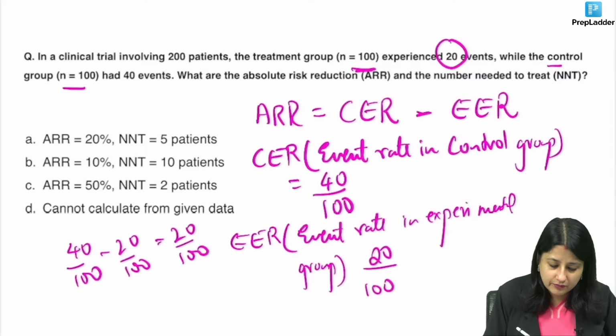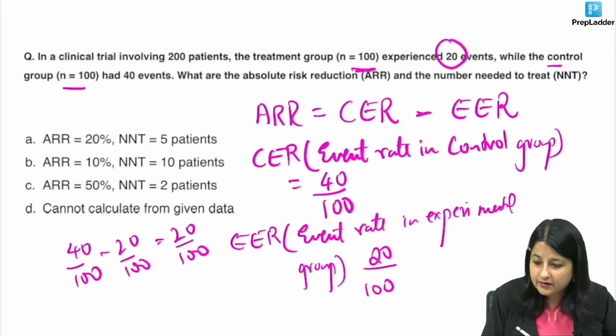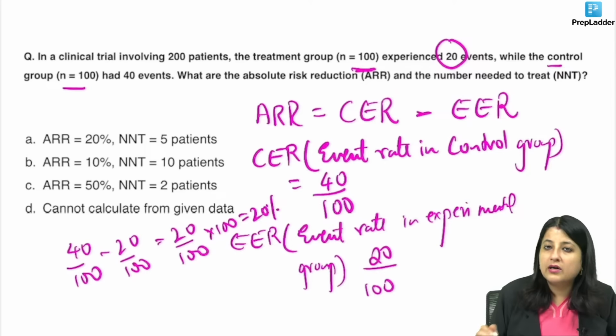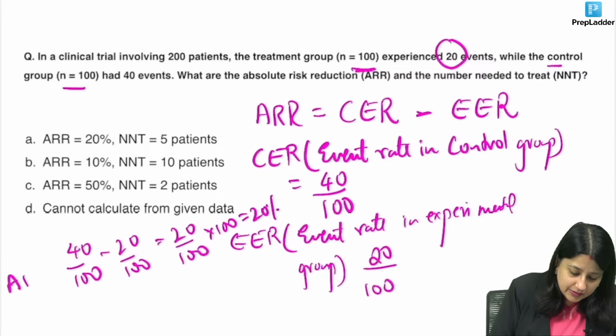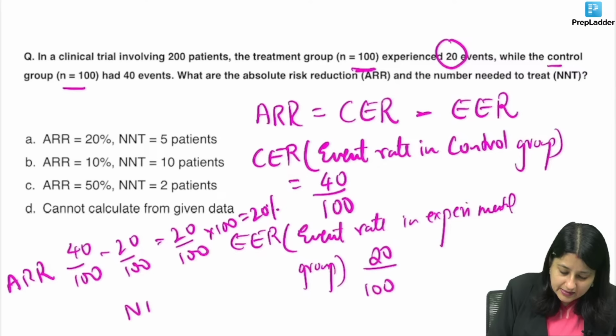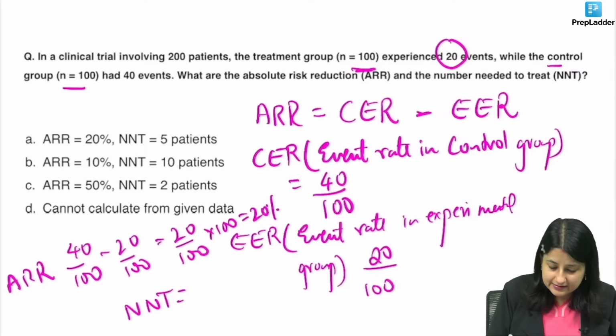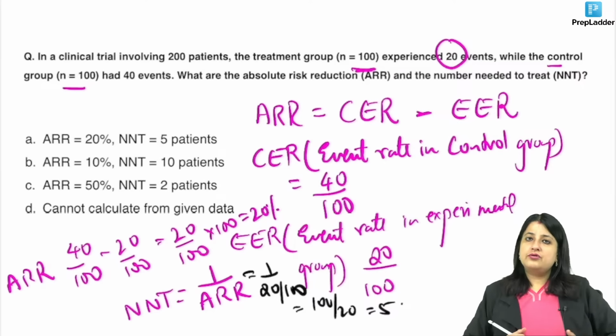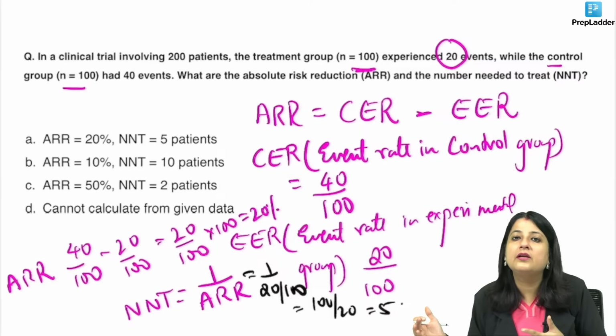Absolute risk reduction that you can do is this one. Is it clear, everyone? You will get the answer over here, 20%. But now what is number needed to treat? This is absolute risk reduction. NNT is nothing but 1 upon absolute risk reduction. So this is 1 upon 20 by 100, or 100 by 20, which is equal to 5. So you need to treat 5 patients to prevent harmful effects in one.